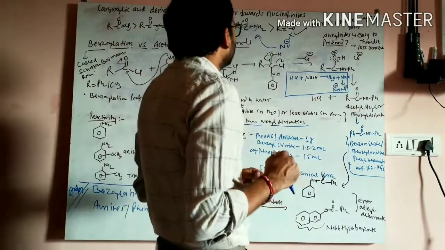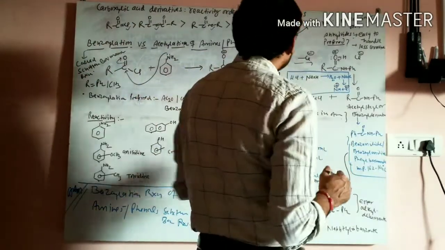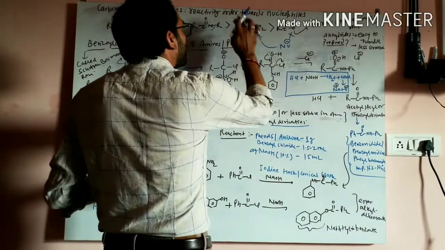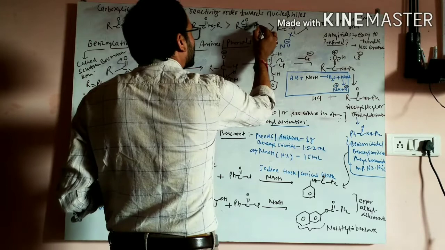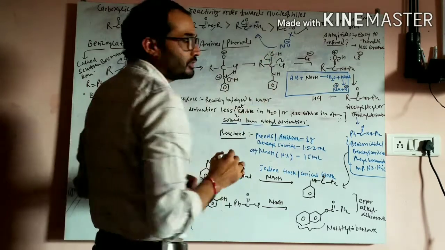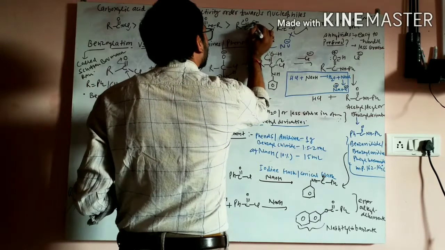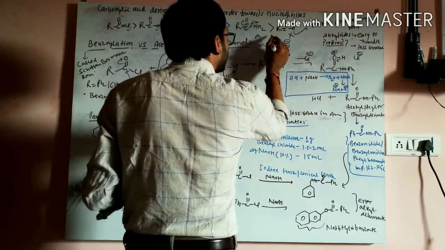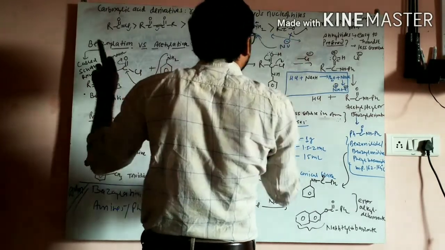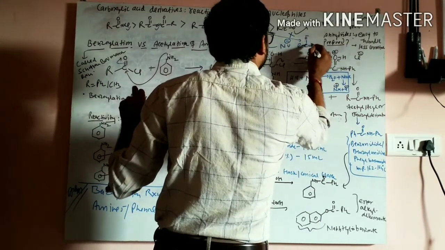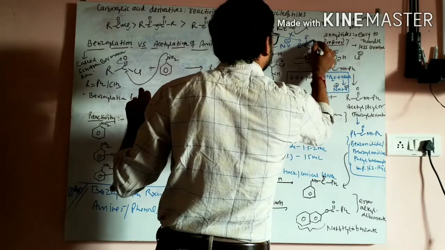The second factor: in the amides, there is a lone pair of electrons on the nitrogen, and this lone pair can be donated like that. So the amide can exist in a resonating form, that is R-C(O minus)=NH2.